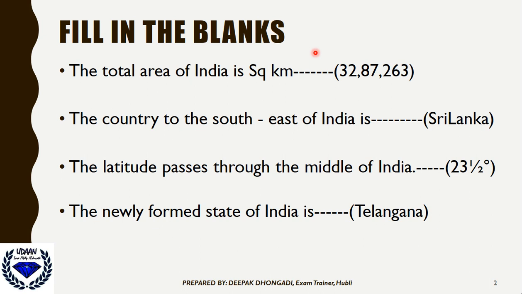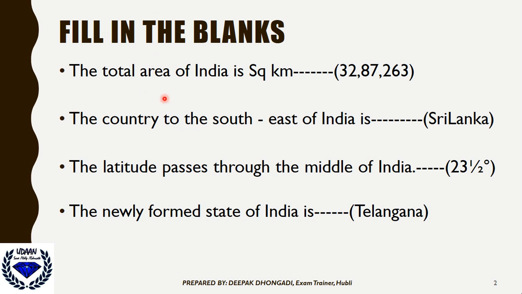So you should be very particular about the terms, the names of rivers or places, and the numbers. That is what makes geography difficult, because it is memorizing based. Okay, now let us start.